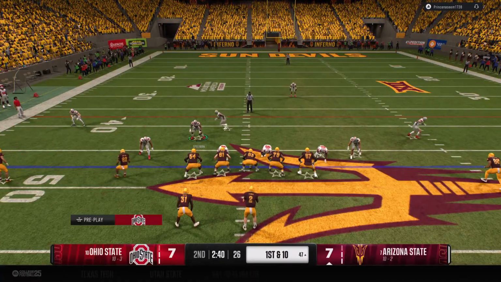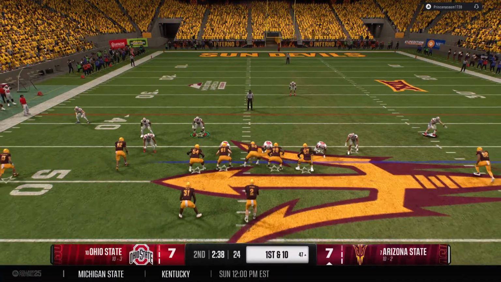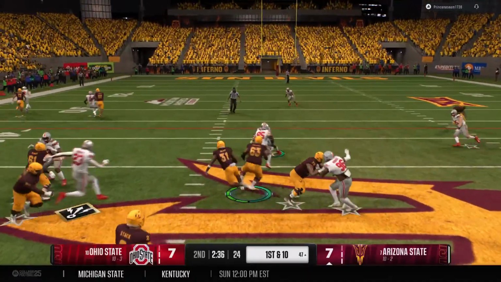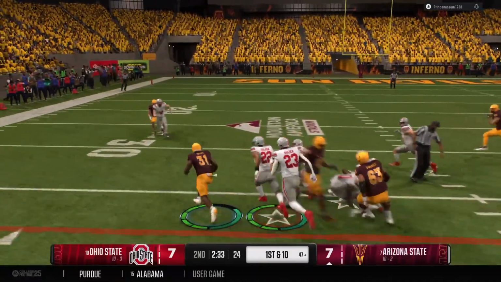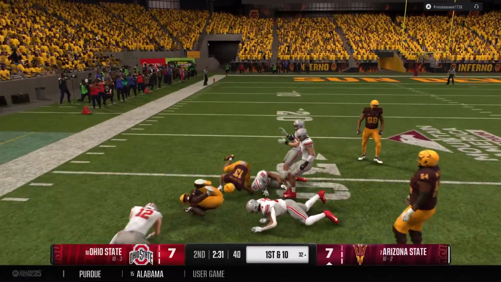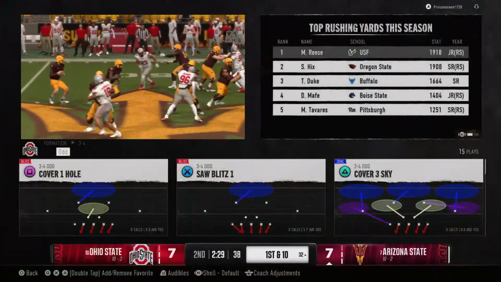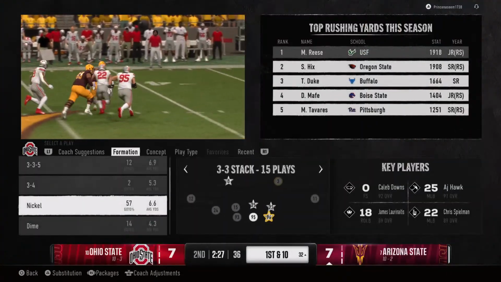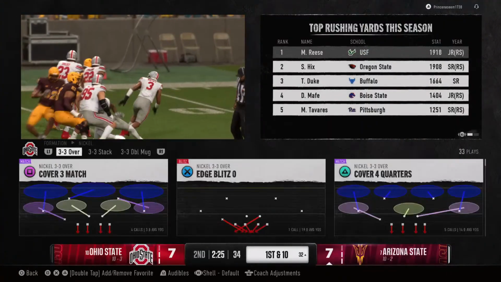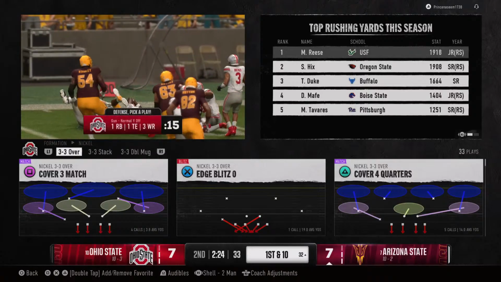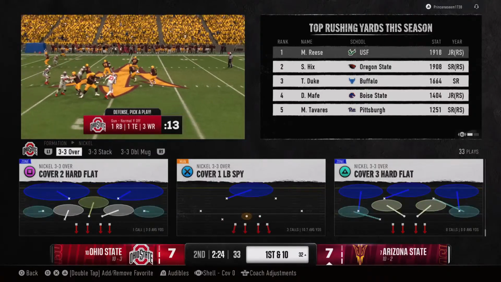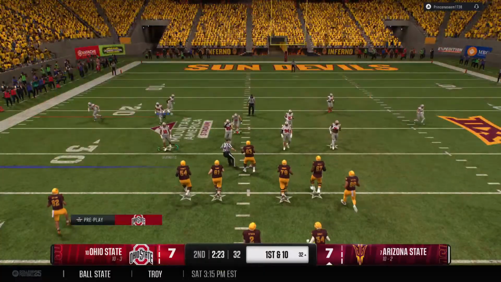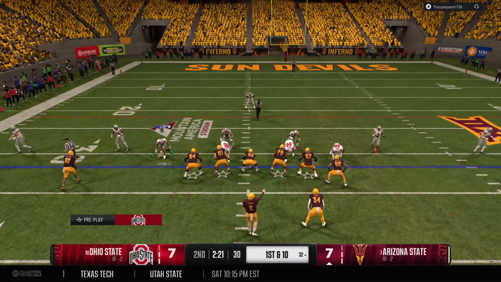Pre-snap motion from the offense. From the shotgun, it's a handoff. Jukes past the defender. He's in the clear. They get him down, but not before he moves the football to the 32. It was a nice job up front by the offensive line, but give the running back an assist for setting those blocks up before he's able to get downfield for the first down. The Sun Devils with 1st and 10 here.